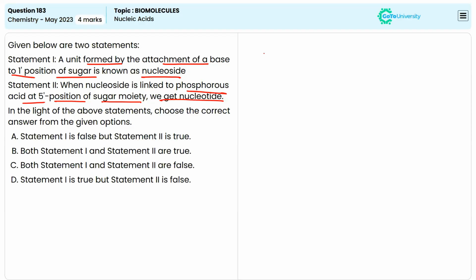Nucleic acids are of two types. They are RNA and DNA. If you consider the DNA or RNA, both of them will contain the components, that is the nitrogenous base, then a sugar, either ribose or deoxyribose sugar, then a phosphate group.